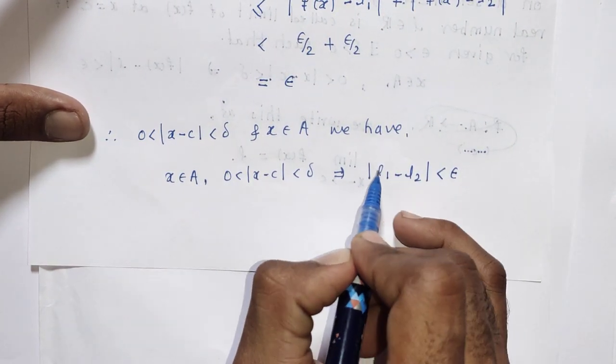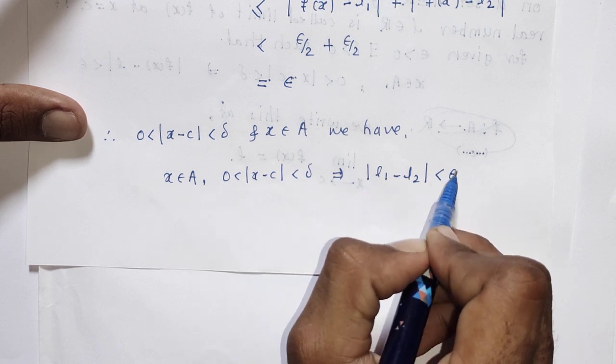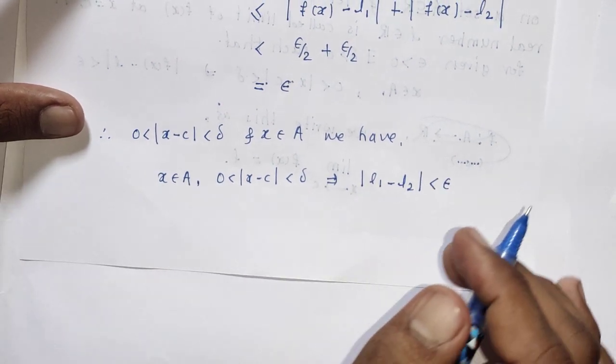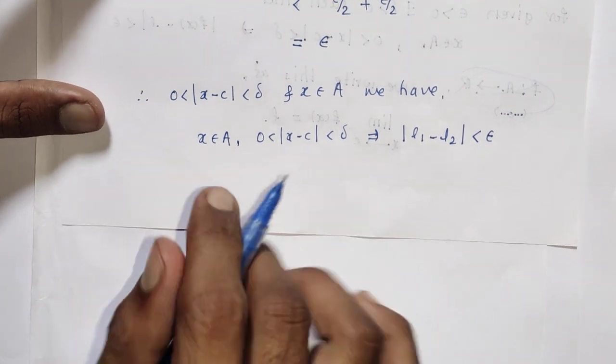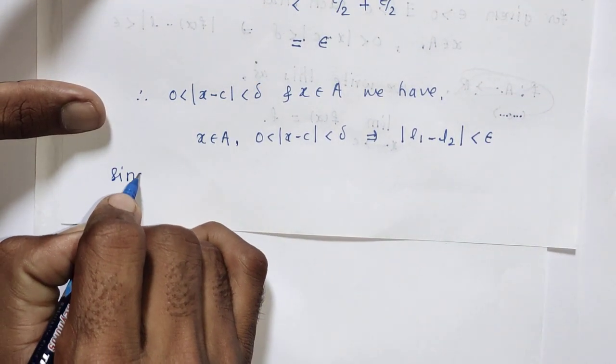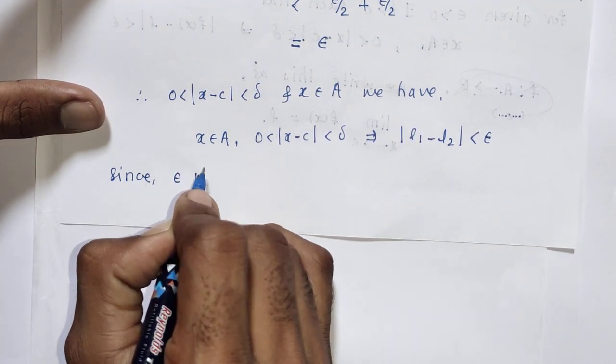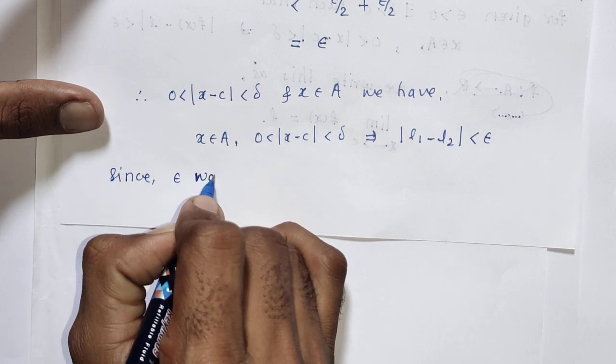So we can write mod of L1 minus L2 is equal to 0, since epsilon was arbitrary.